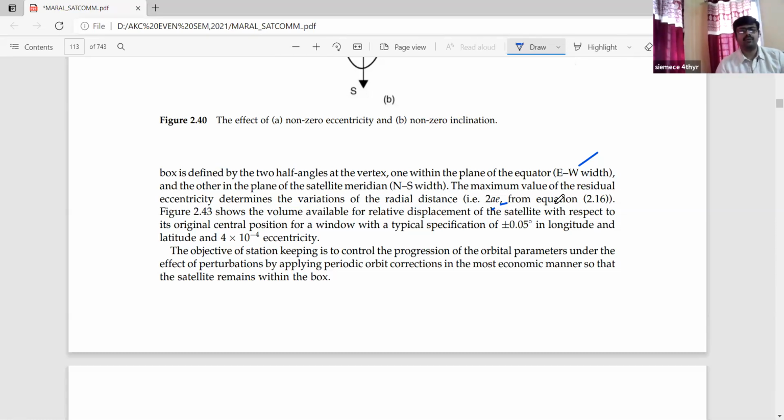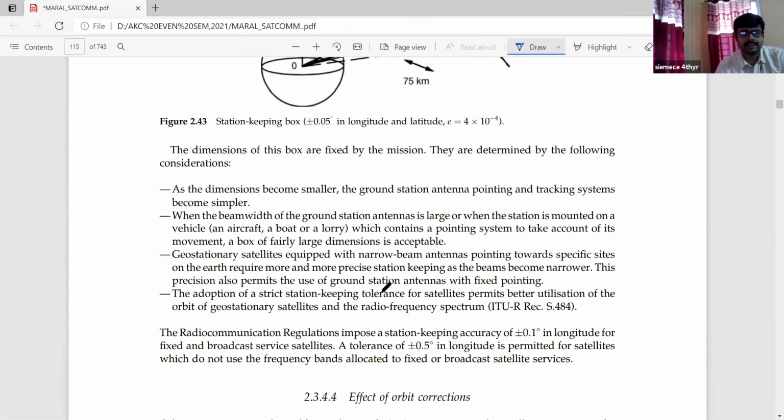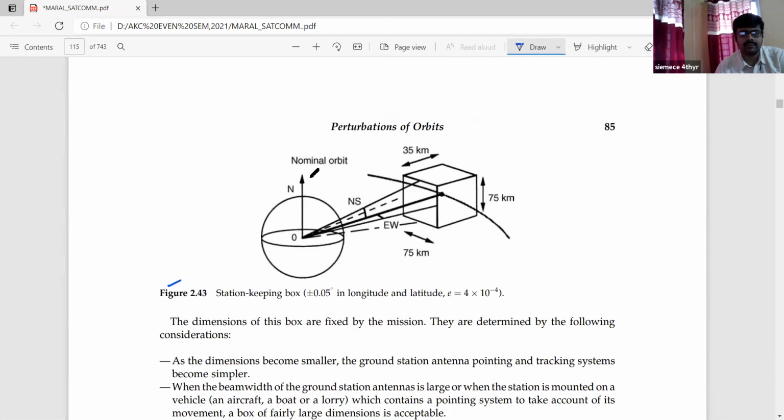Figure 2.43 shows the volume that is available for the relative displacement. Obviously, 2.43 is another new figure they are talking about. This is the figure of the station keeping box. If you are talking about this geometry, or if they ask about the station keeping mechanism, that is the station keeping box.